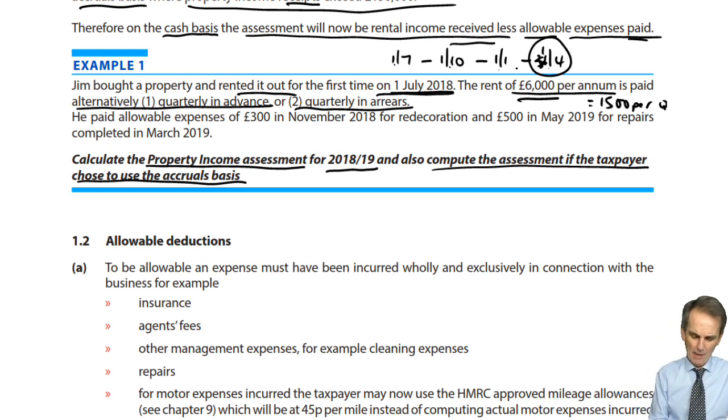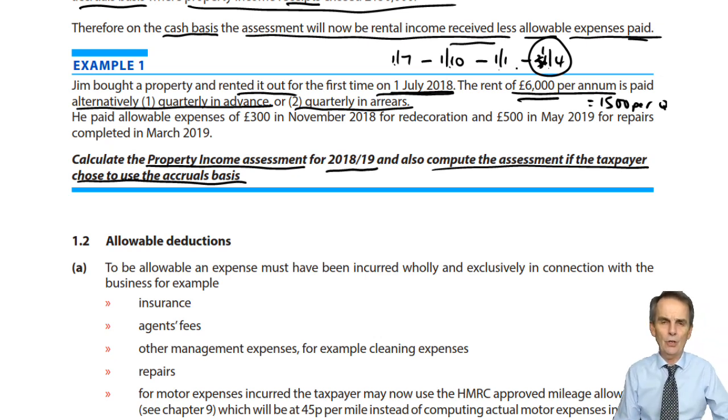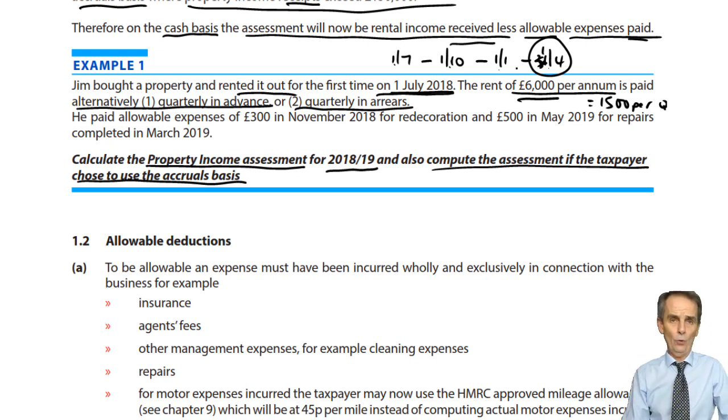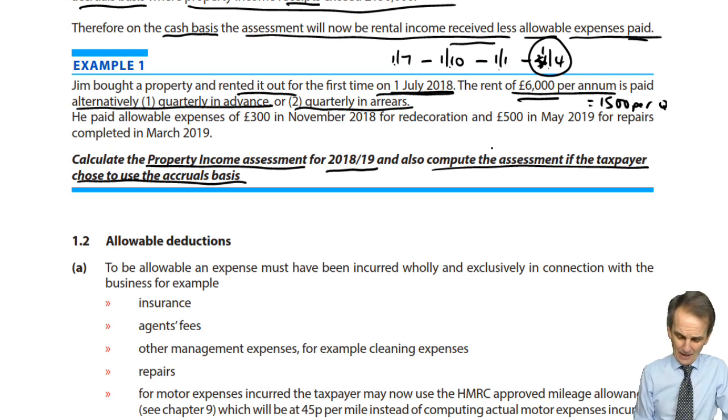So assuming that the amounts, as we have to assume given this information, were received on the due dates, we received 4 quarters, £6,000. If the amount due on the 1st of April was not received until after the 5th of April 19, then we'd have only received 3 such quarters, £4,500 would be the amount received. If it was quarterly in arrears,